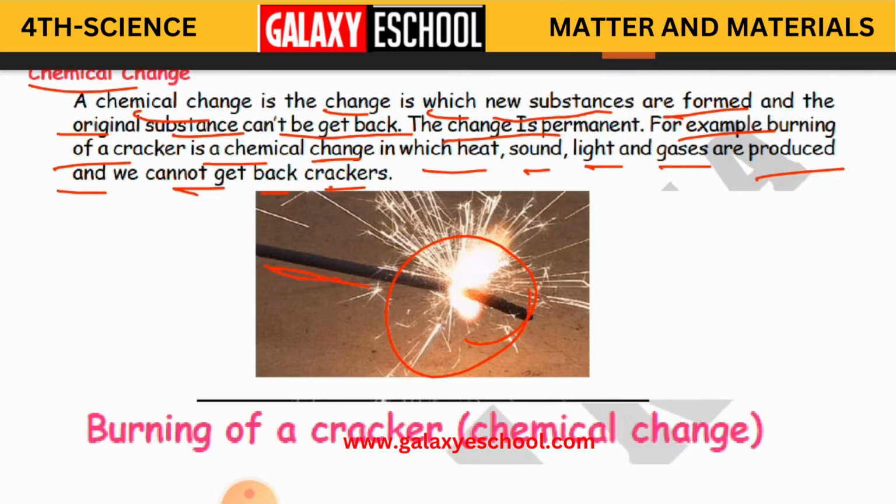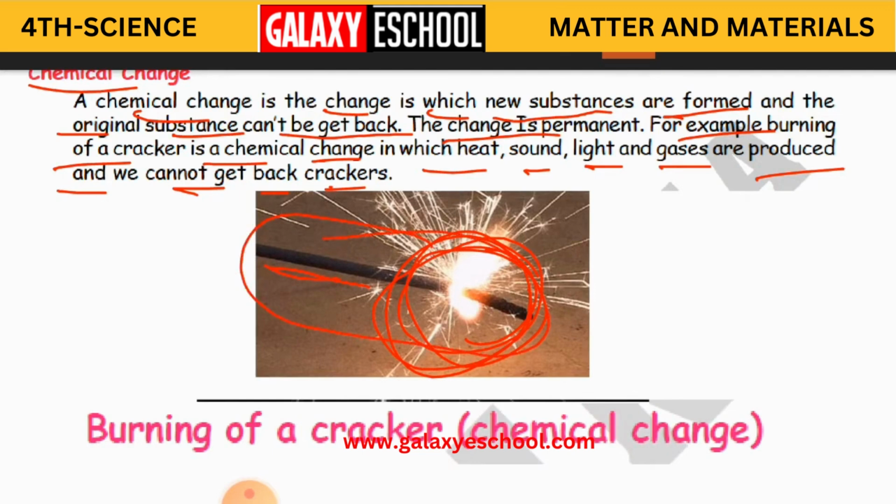When you burn a cracker, you will get heat, sound, light and gases, and it is going to get burnt, and you will not get this cracker back again. Clear, children?